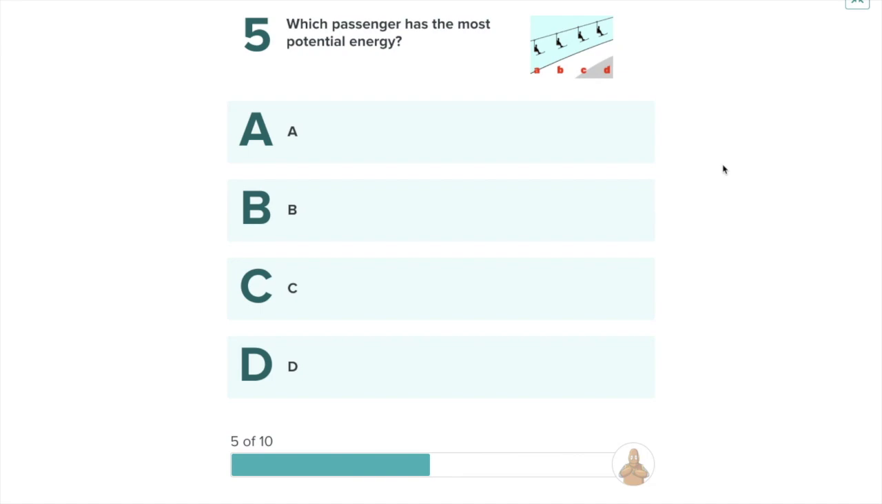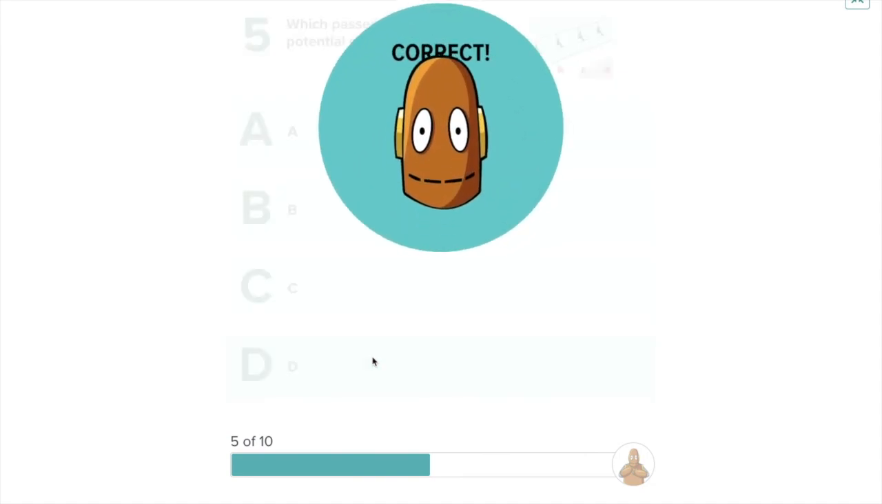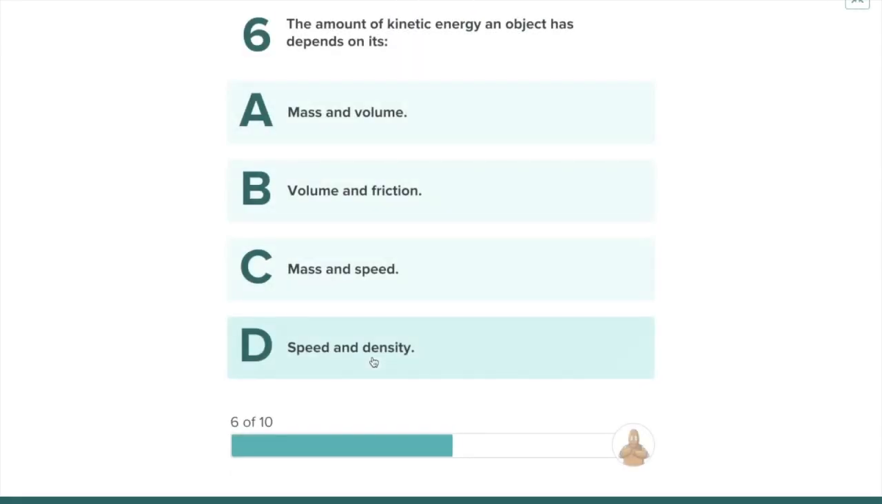Did you say letter D? Let us try. Correct. Remember, the higher the object is, the more potential energy. Number 6. The amount of kinetic energy an object has depends on A. Mass and volume, B. Volume and friction, C. Mass and speed, D. Speed and density.